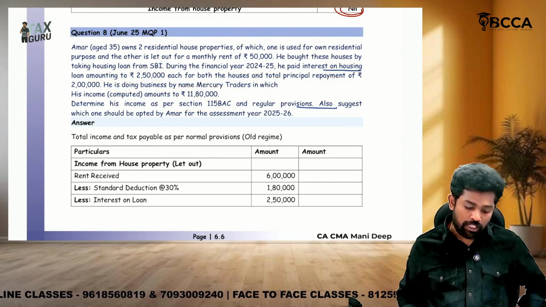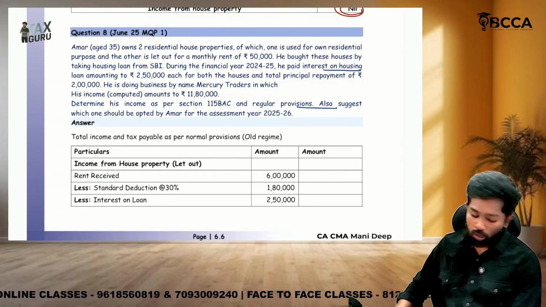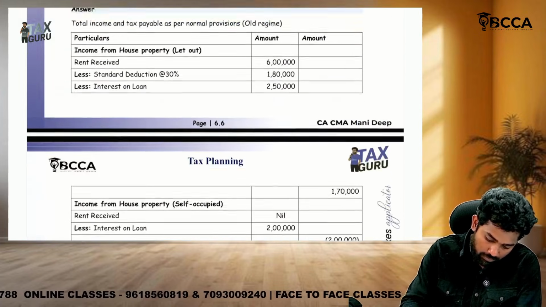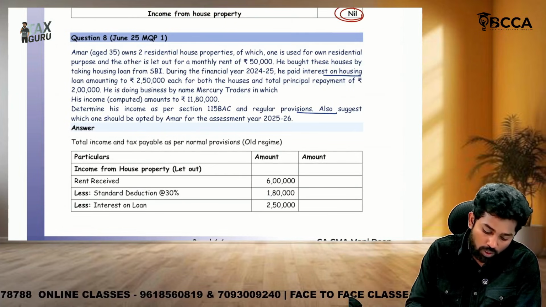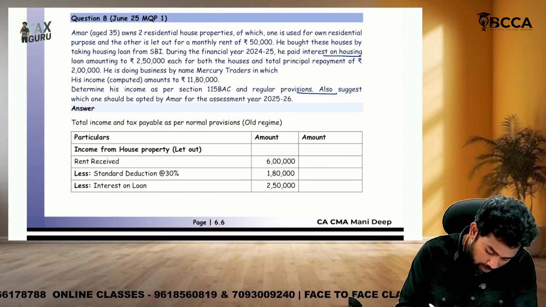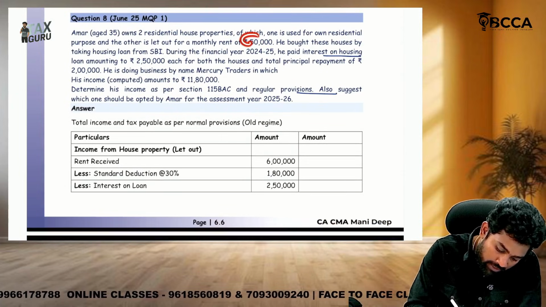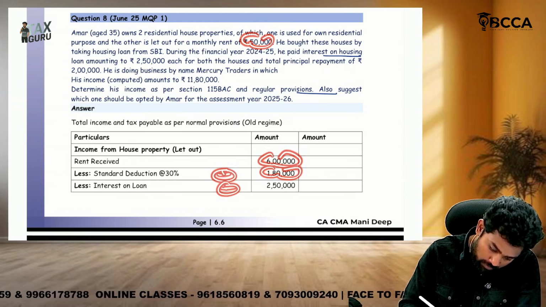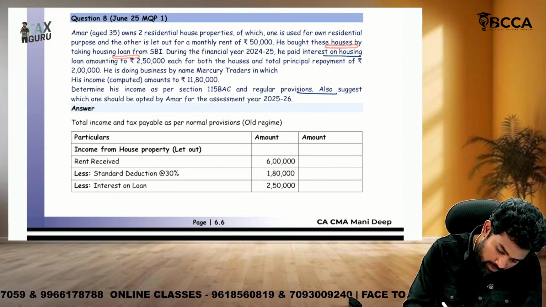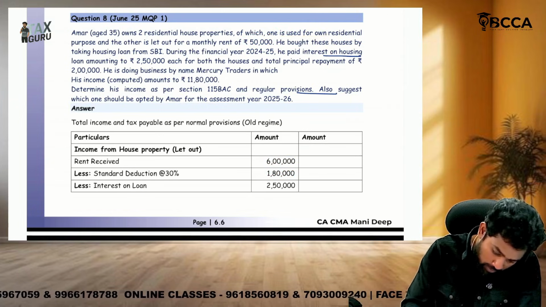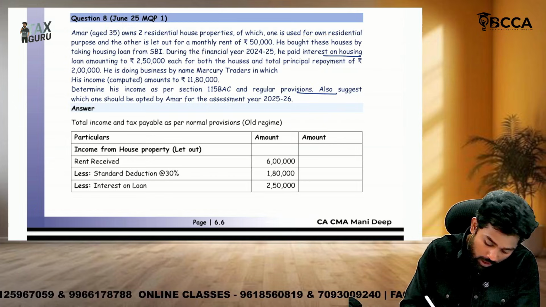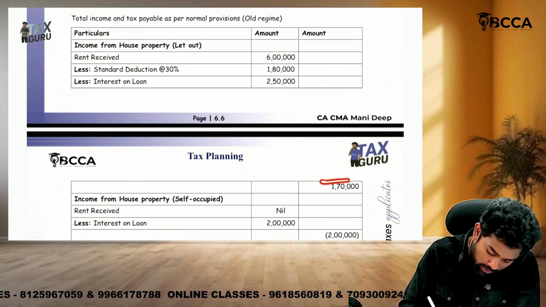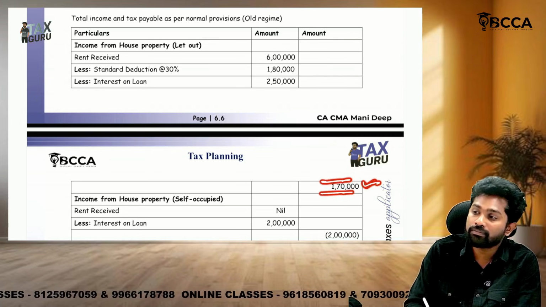So they are asking us to calculate under 115BAC and under normal provisions also. First under old regime. If you take the old regime, first house property income: what is the rent they received, sir? Monthly 50, so 6 lakhs. From that, standard deduction 1 lakh 80, and interest on loan. One is self-occupied, one is let out. On the let out, he has 6 lakhs, standard deduction 1 lakh 80 and interest 2 lakh 50. So on this, the income from house property is 1 lakh 70.